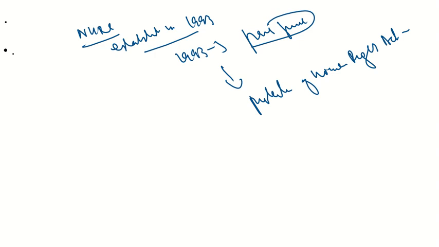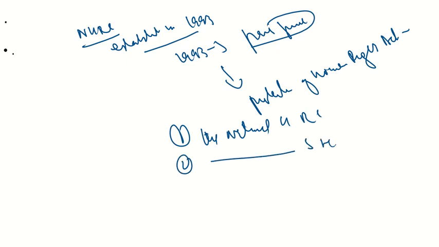What are these three things? First, it provides that there should be the National Human Rights Commission. Second, there should be the State Human Rights Commission, and third, there should be Human Rights Courts.